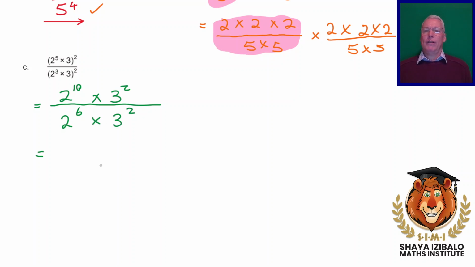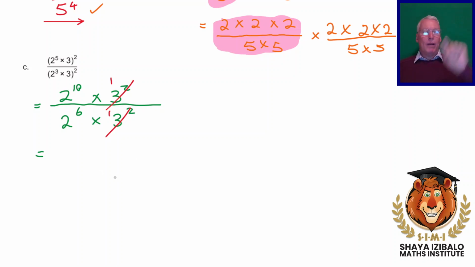Right, now we've got choices. We can either just divide these out. These are exactly the same number, and they're divided once each. Or we could say 3 to the power of 0, because when we divide, we're going to subtract our exponents. But what is 3 to the power of 0? It's 1 anyway. All right, what's our final answer going to be? We've got 10 2's on the top, 6 2's on the bottom.